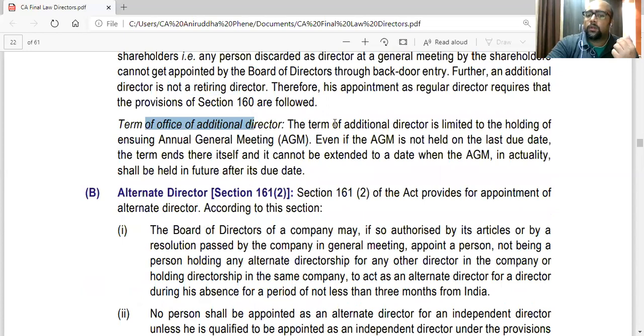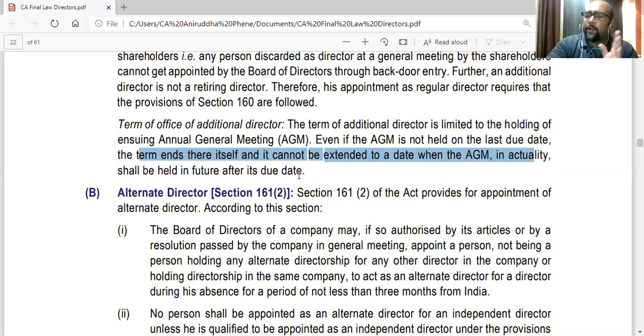Term. The term is limited to the holding of the ensuing AGM, that is the next AGM. Even if the AGM is not held on the last due date, that is the last day on which the AGM should have been held, the term ends there itself, and it cannot be extended to the date when the AGM in actuality shall be held in a future date after its due date.